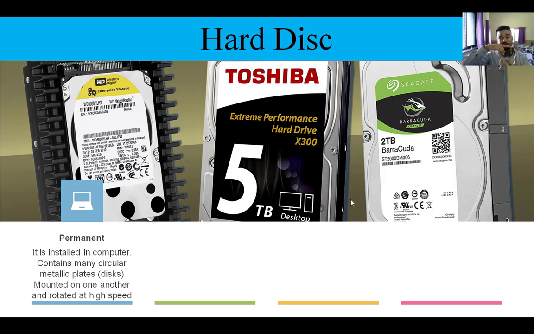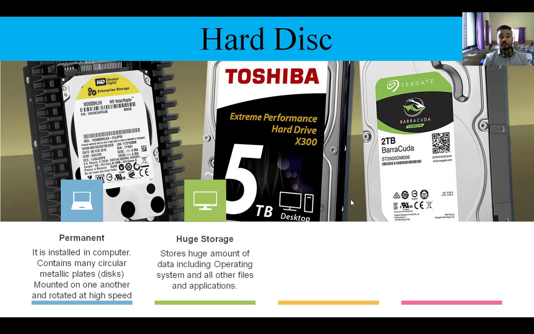And this hard disk contains some metallic disks. Okay, some metallic disks are there which are mounted one above one, एक के ऊपर एक, एक के ऊपर एक, ऐसे कुछ मेटालिक डिस्क लगाए हुए होते हैं उसके अंदर, inside the hard disk, and then data is saved by rotating them at very high speed. How is data stored? Data is stored in metallic plates which are called disks, which are mounted one above another. एक के ऊपर एक रखे हुए होते हैं and they are rotated very fast at high speed, and then the content will be written on that.